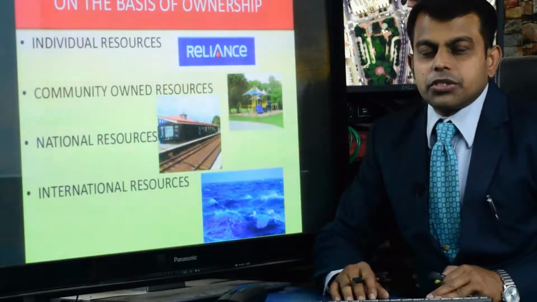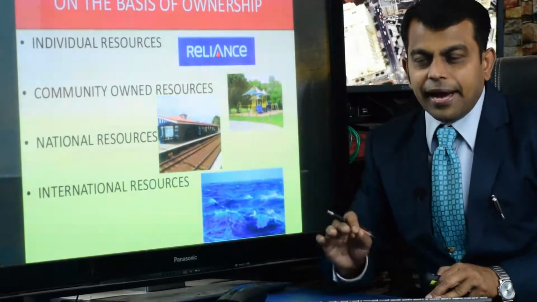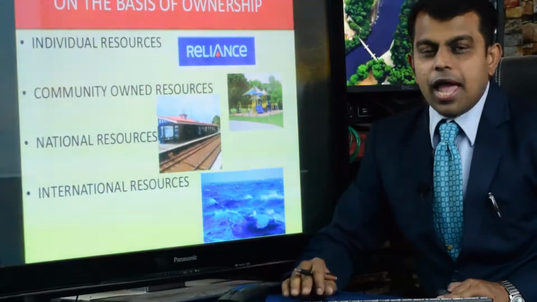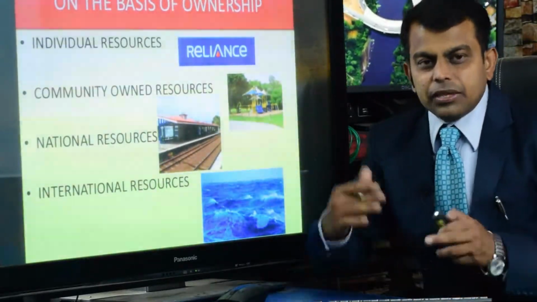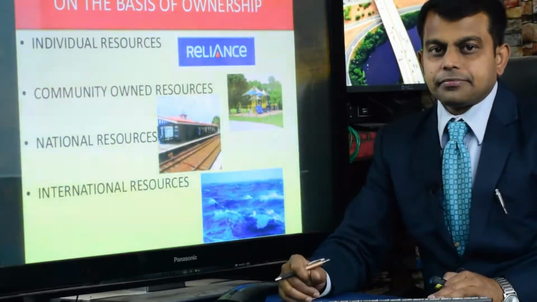Even other countries do not have the right to extract or mine in those areas without the consent or concurrence of the international institution.